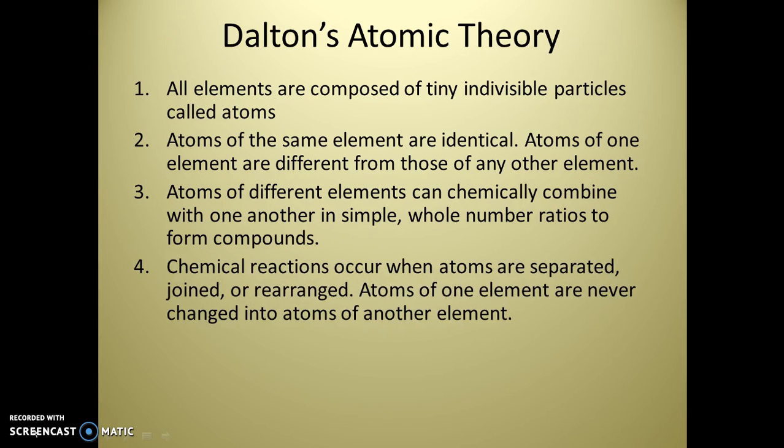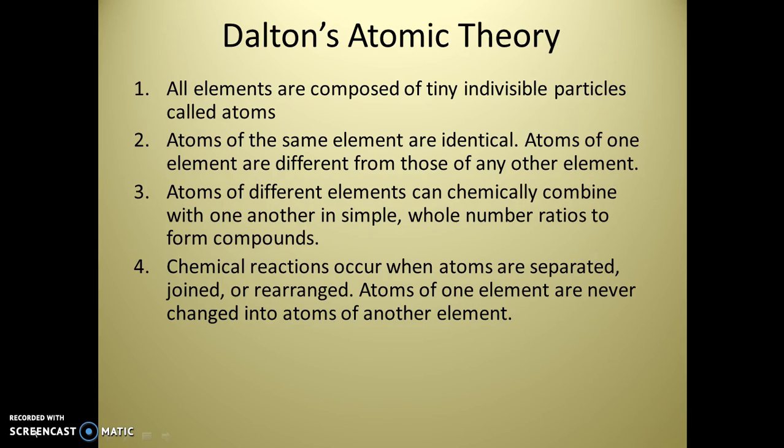Chemical reactions occur when atoms are separated, joined, or rearranged. Atoms of one element are never changed into atoms of another element. So you get a chemical reaction when you have 2 atoms that are connected, and you break their bond, and you are rearranging them. So like you're moving their seats. You can't, however, take a gold atom and turn it into a silver atom. You can change what the gold is connected to, but you can't change what it is.